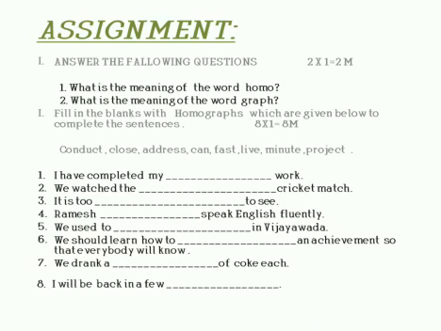Next, fill in the blanks with the homographs given below to complete the sentences. Here I have given you the homographs: conduct, close, address, can, fast, live, minute, project. So let us look at filling the blanks.